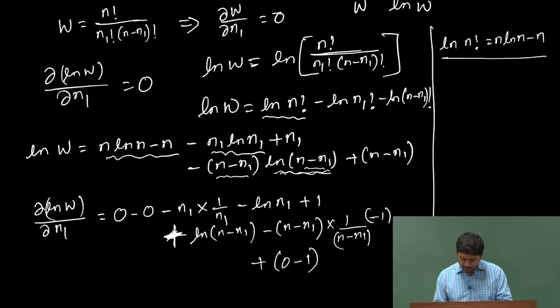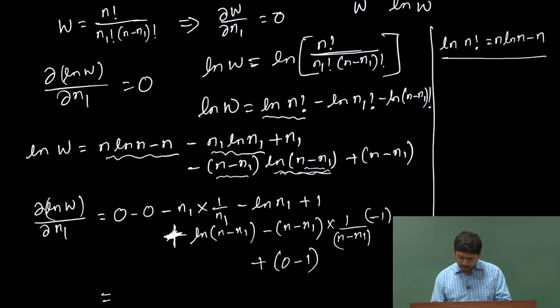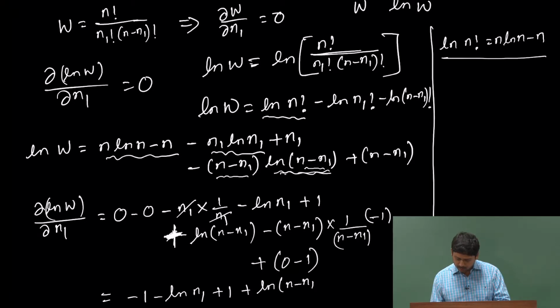Now, let us write down what we got. 0 minus 0 is 0, so I will not write the first two terms, I will start from this term. So, this n 1 and this one cancel and give me minus 1 minus ln n 1 plus 1 plus ln n minus n 1.